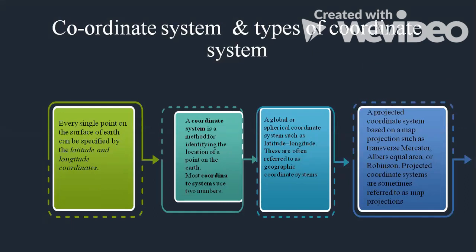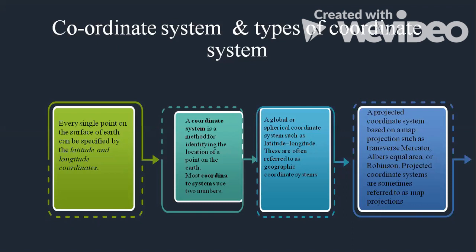I think none of you stays in that kind of a house. Every house has an address. Similarly, every point on the earth's surface has an address, and that address is the coordinate system. That address is denoted with the help of latitude and longitude coordinates.